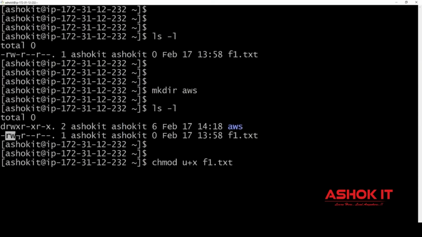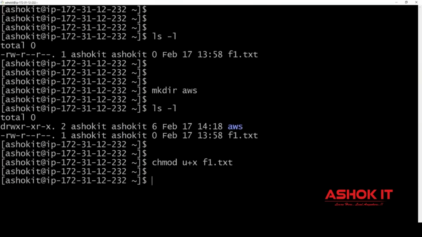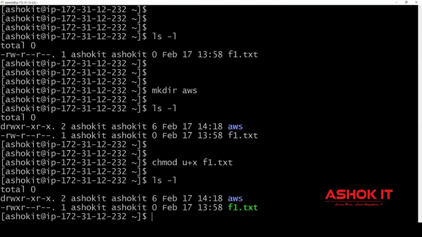Before this, you can check the user having only read write. Now I am giving chmod u+x. The chmod command is used to change the permission; u+x adds execute permission for the user. Now you can check ls -l. So we are able to add execute permission for the user.